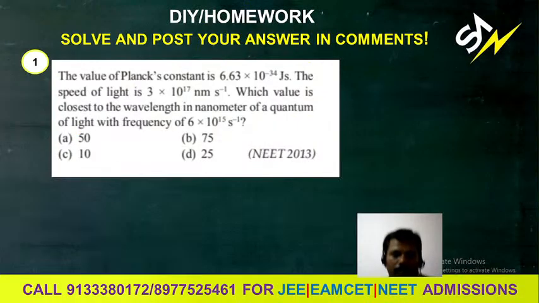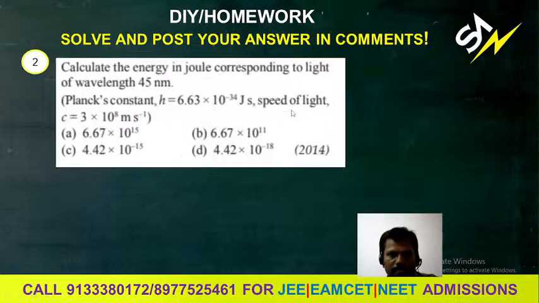This is the homework question. The value of Planck constant is 6.63 into 10 to the power minus 34, and the speed of light is 3 into 10 to the power 8 meters per second. Which value is closest to the wavelength in nanometers? You can calculate this one. Second, calculate the energy in joules corresponding to the light wavelength. Planck constant they are giving, and speed of light you can use to calculate.